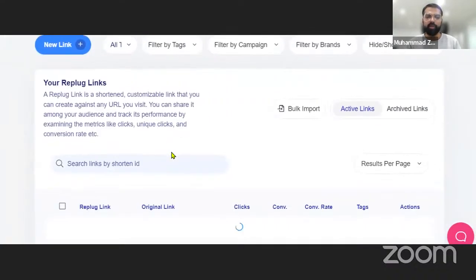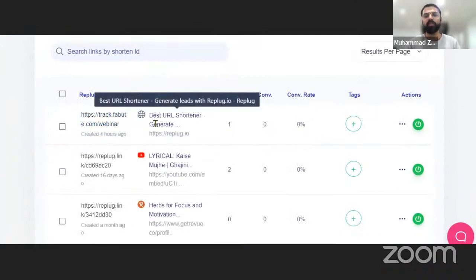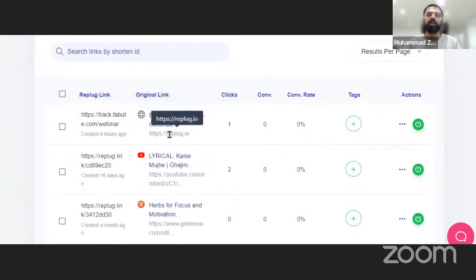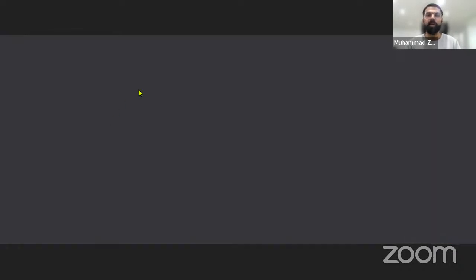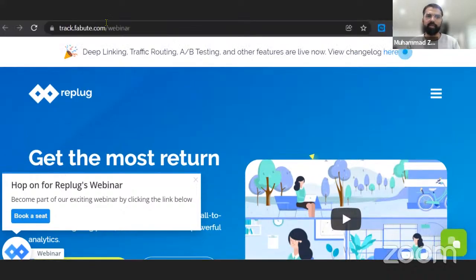Let me show you how I did that. In these links, I have this link created that redirects you to the replug.io main website. If I visit that link, I can see that we stay on that website, we get a CTA, and we have the content that we wanted. And look how simple it was to just connect your subdomain and enjoy it. If you are unable to look at the URL, I've just shown it on the screen how it looks.